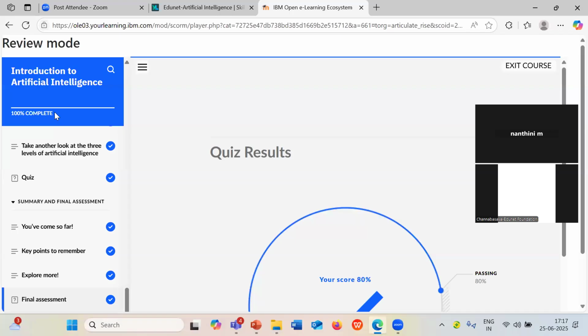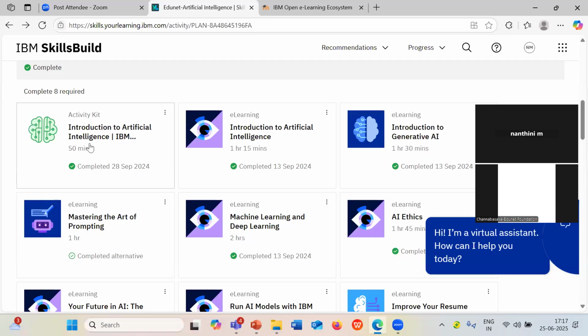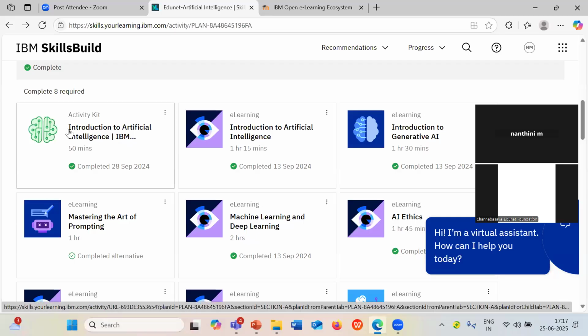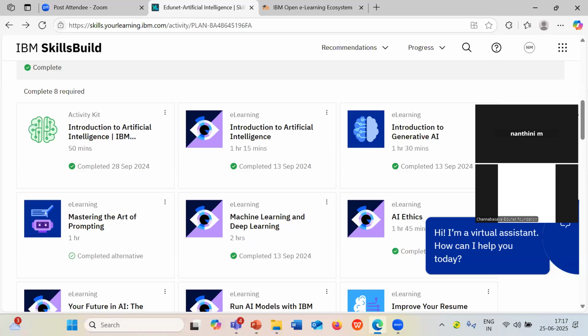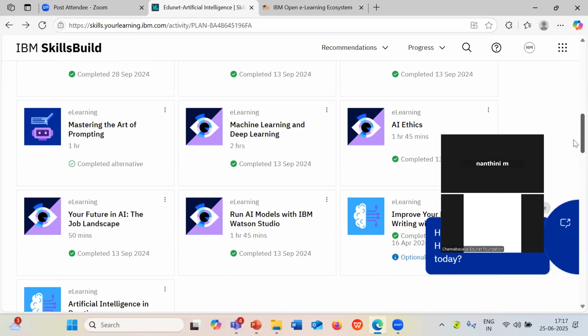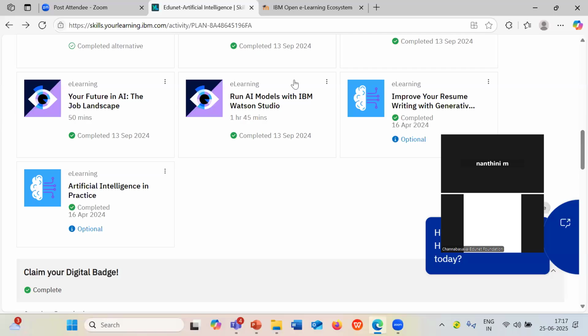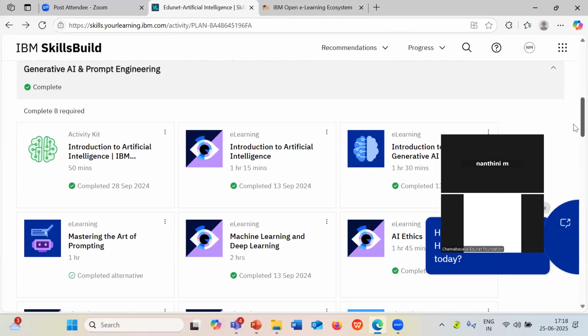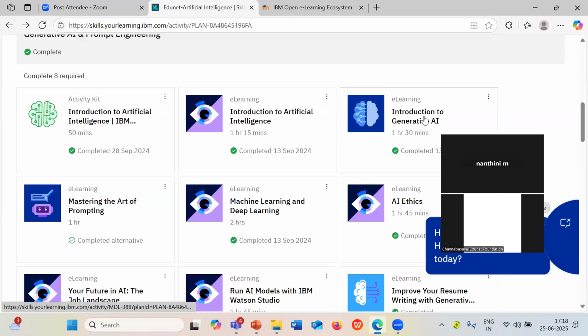This is one of the important metrics. I am repeating myself. This is one of the important metrics: completing all the courses in this learning plan. Am I clear to everyone? Any queries? Similarly, you have to complete the remaining courses as well, like Introduction to Generative AI and Mastering the Art of Prompting.